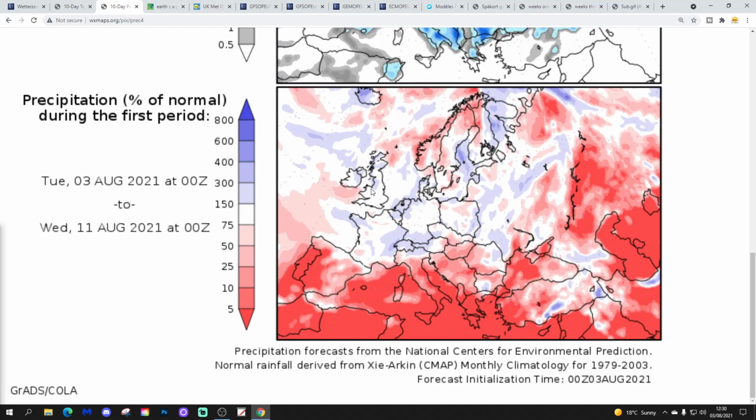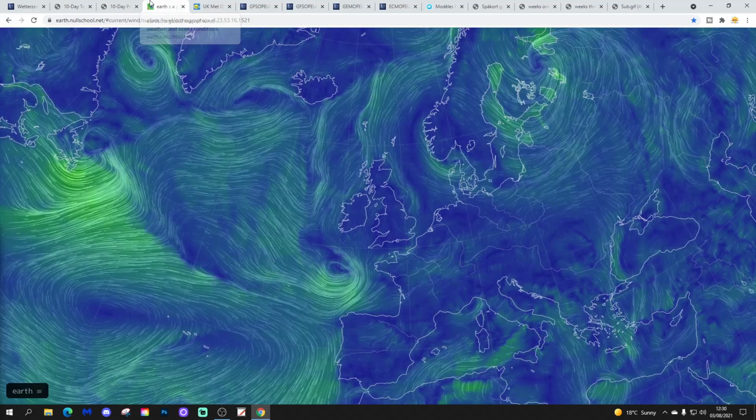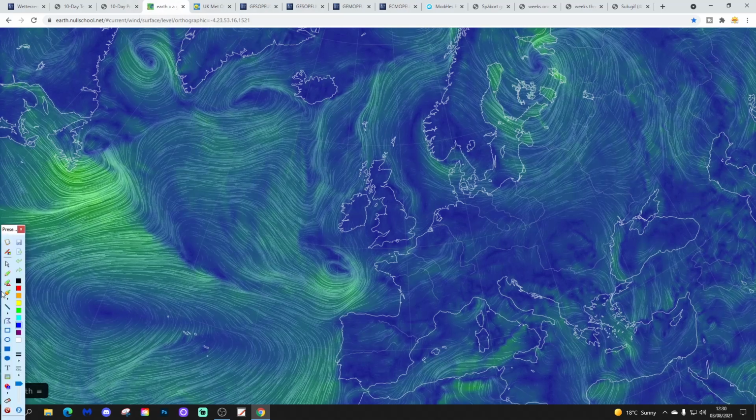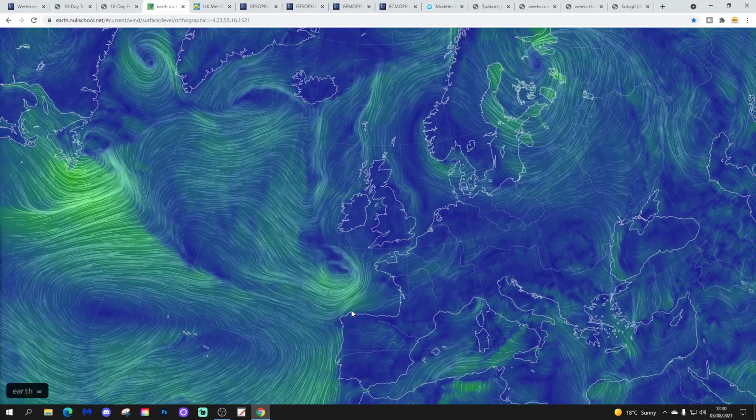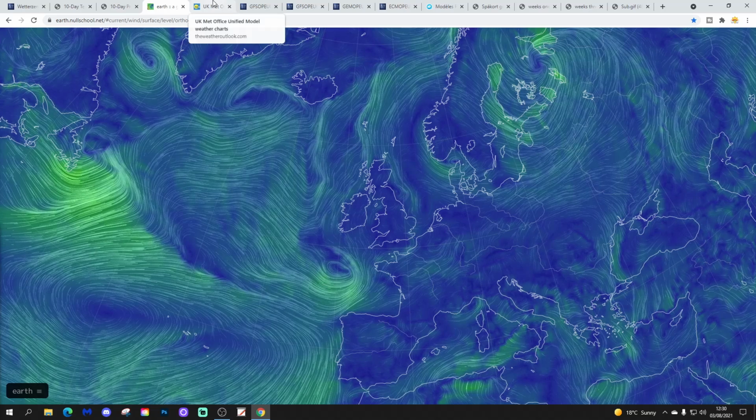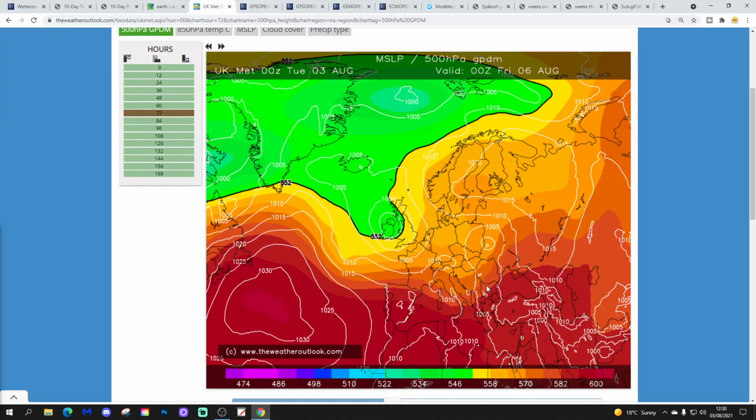Precipitation anomalies average to maybe a little bit wetter than average for more northern and western areas. The latest wind flow map from earthnullschool.net shows we've got quite a lot of low pressure in the Atlantic Ocean, and that low pressure will be heading towards us later on this week. Talking of which, let's go through the generic charts then.